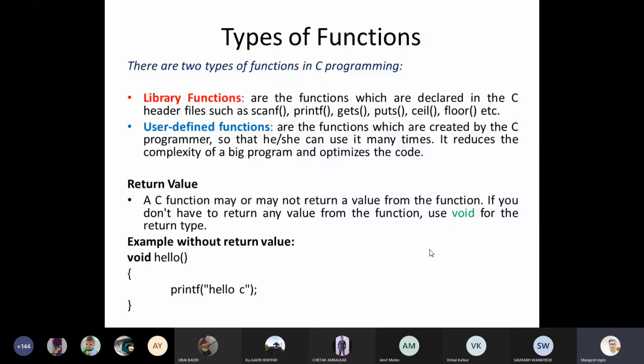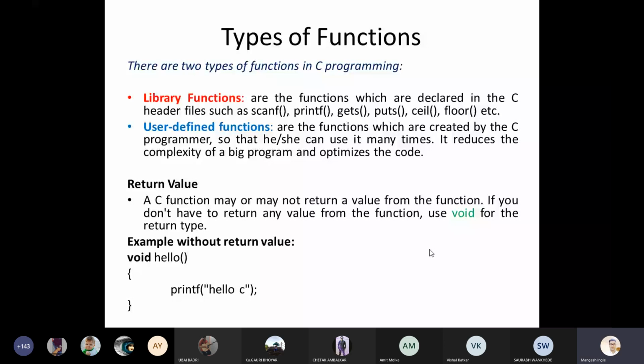To understand again, we have one important point: return value. It is also necessary to understand what things we are using for the return value. Okay, concentrate. C functions may or may not return a value. In the last lecture we have seen functions without return value and without arguments, functions with return value and without arguments, functions with arguments and with return value, and functions without arguments with return value. So these four aspects we have seen.